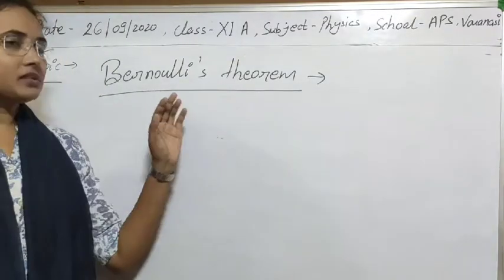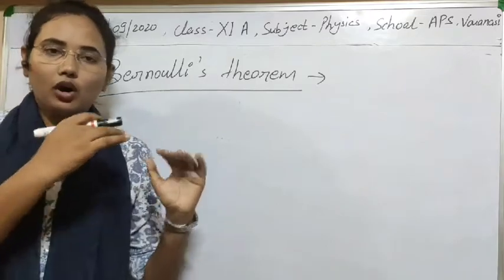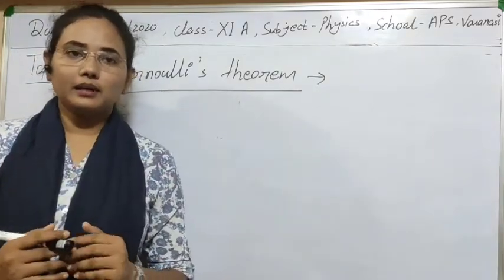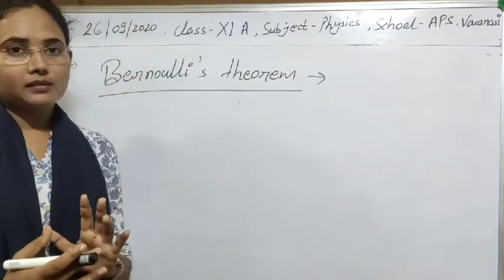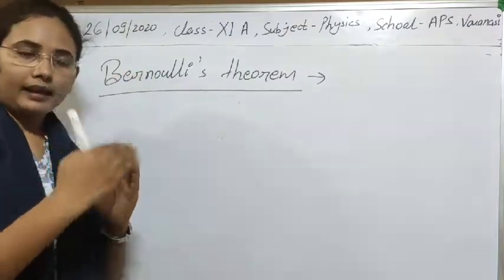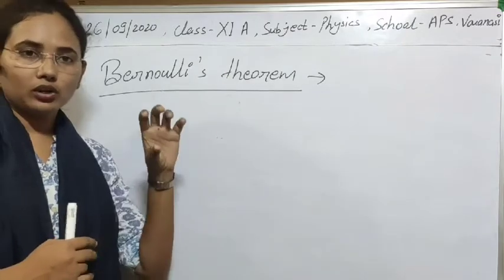Bernoulli's theorem simply states that all three types of energy possessed by a liquid per unit mass will be the same at every point on the cross section.